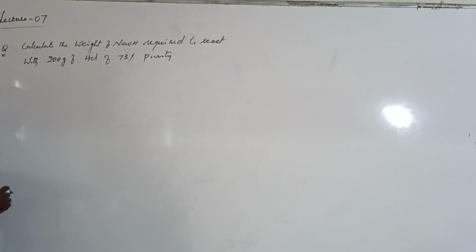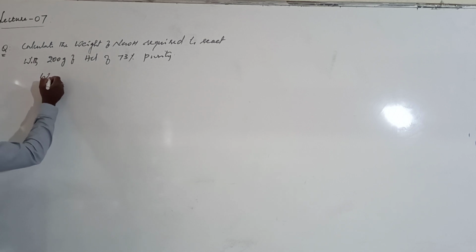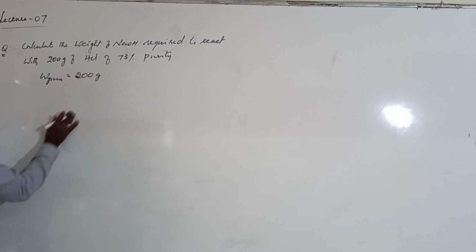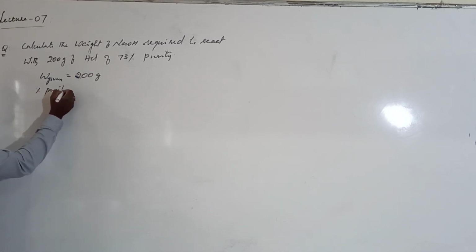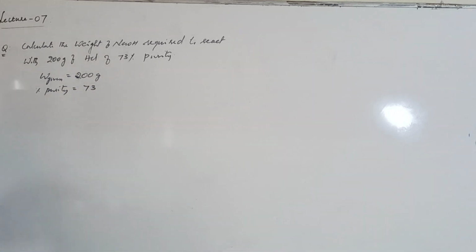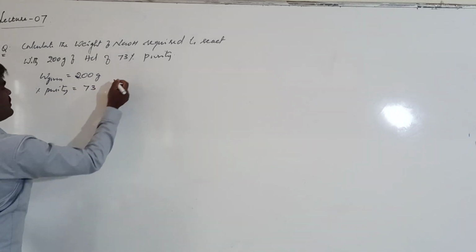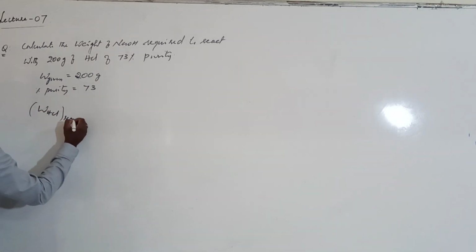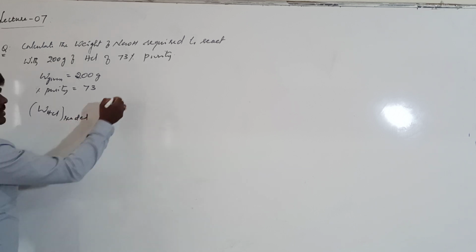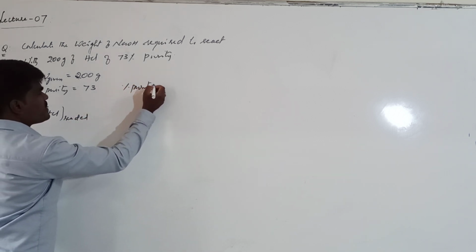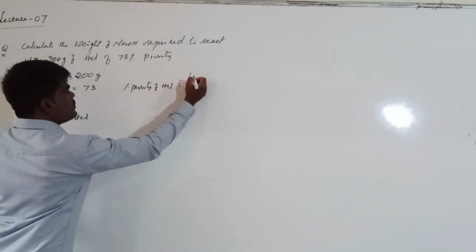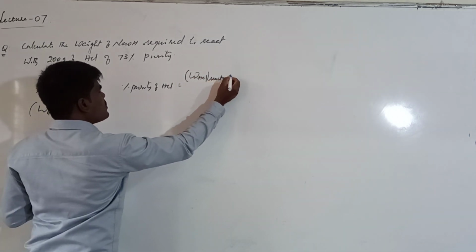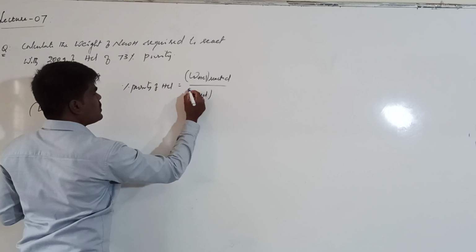Here for HCl, what is the weight given? Weight of HCl given is 200 grams. And its percentage purity is given. What is the percentage purity? 73. And what can we calculate from this? We can calculate the weight of HCl reacted, isn't it? How to calculate this? We know that the percentage purity of HCl is equal to weight of HCl reacted upon weight of HCl given.